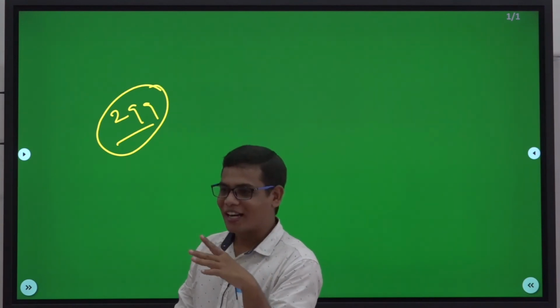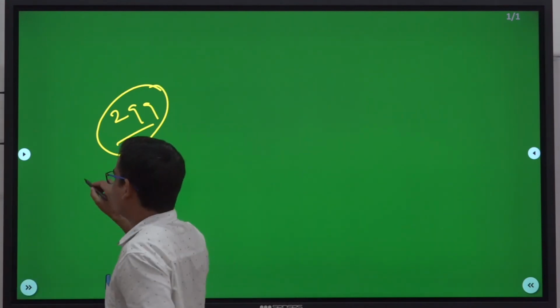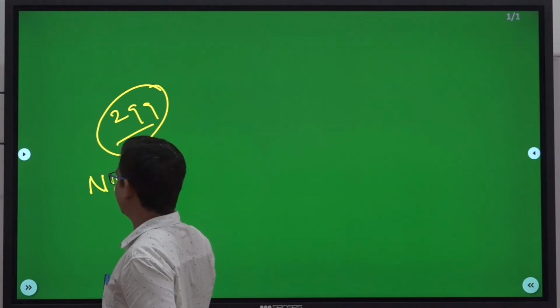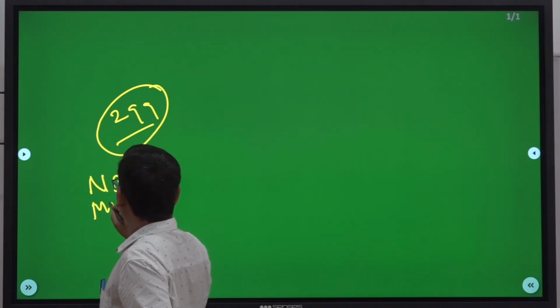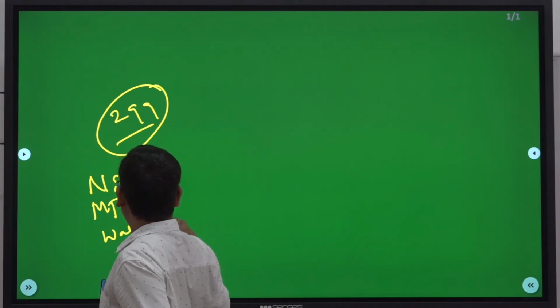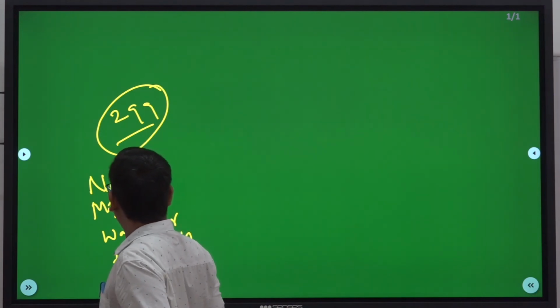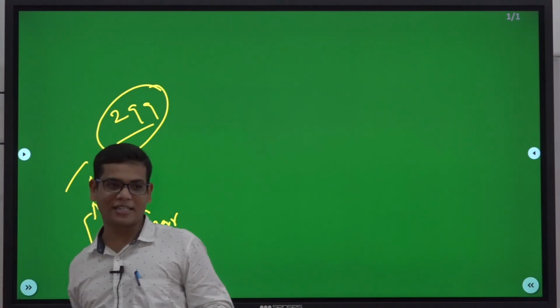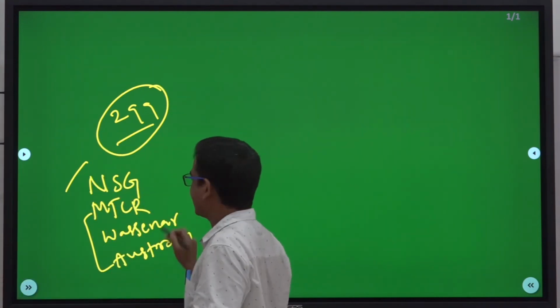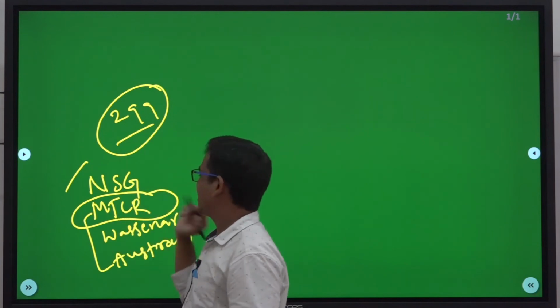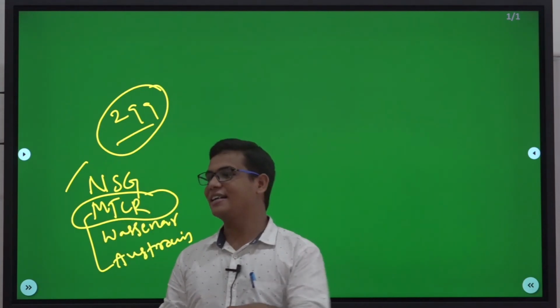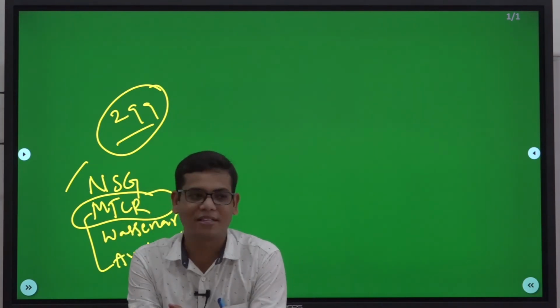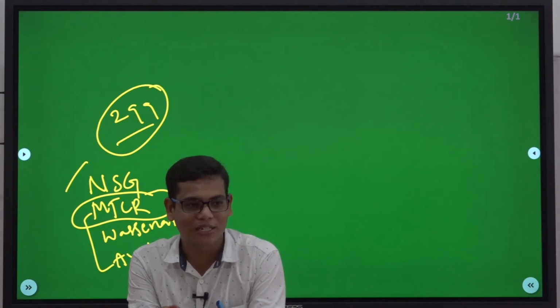Now, except NSG, I'll write for your sake: MTCR, Wassenaar Group, Australia Group. Please read these four. Now, India has become a member of all of these except NSG because China is not allowing us to enter. But anyhow, I'm not getting into the details of all that. I'm only dealing with the MTCR, the Missile Technology Control Regime.